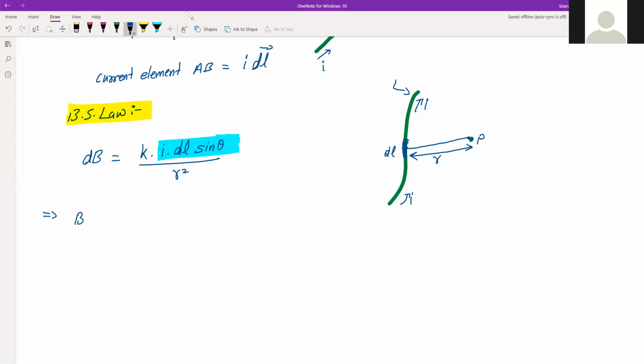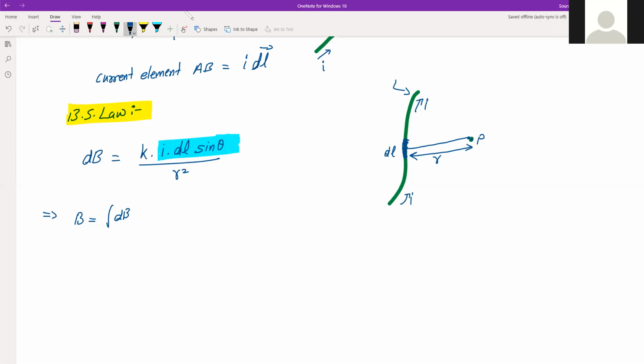There will be many such blue sections, so we just have to keep adding the magnetic field due to such small segments. The tool we use from mathematics for that is called integration. So the total magnetic field will be the integration of these small magnetic fields.